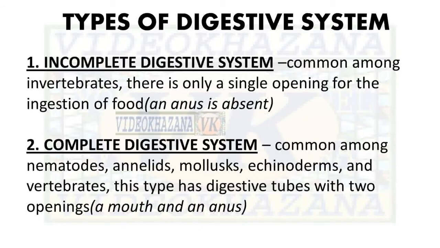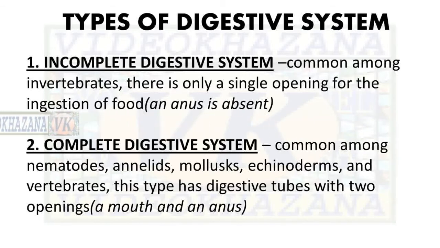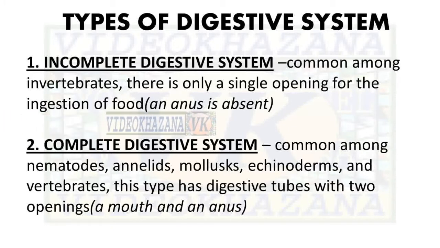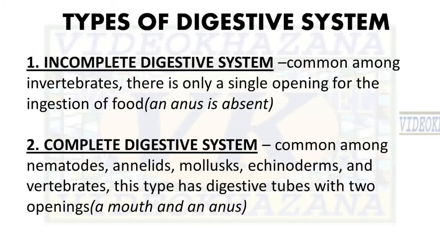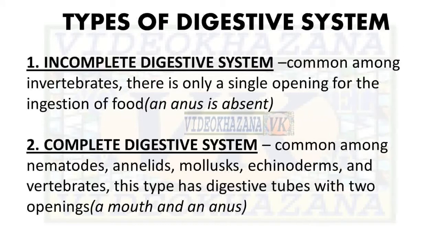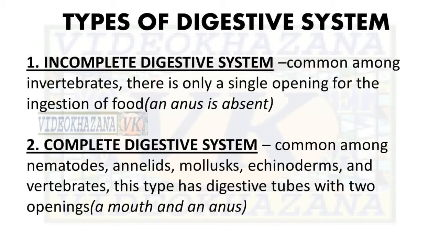Only mouth is there. The second type, complete digestion, is common among nematodes, annelids, mollusks, echinoderms, and vertebrates. This type has a digestive tube with two openings, a mouth and an anus.